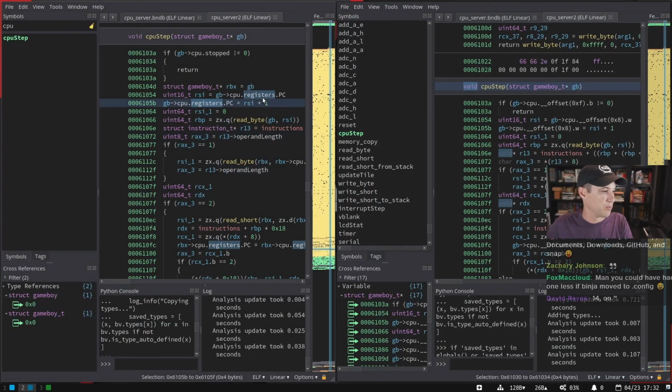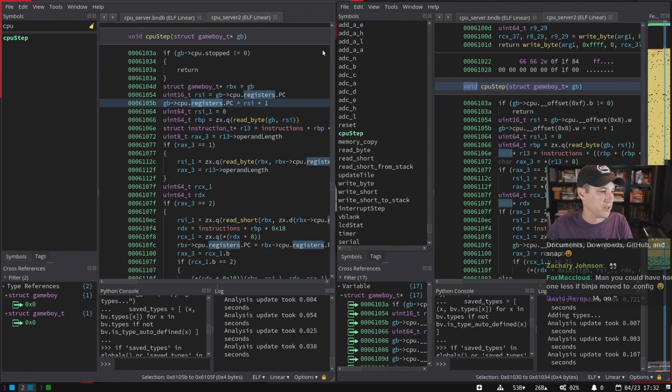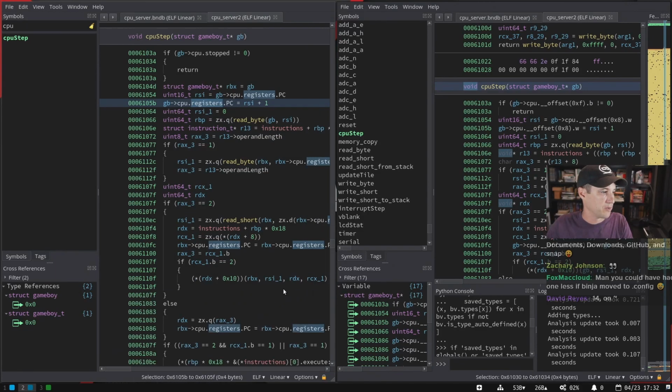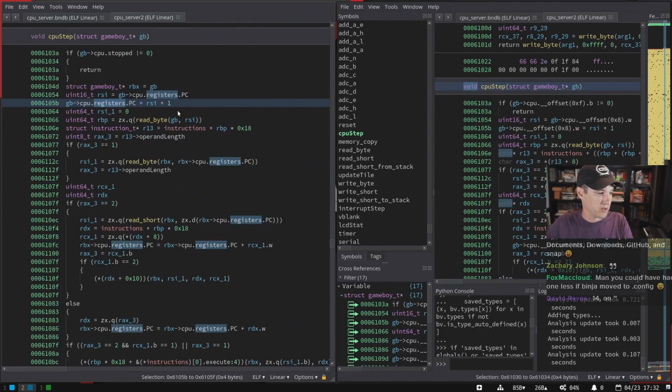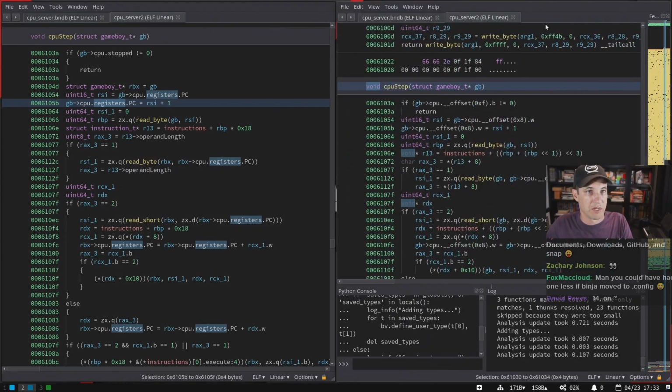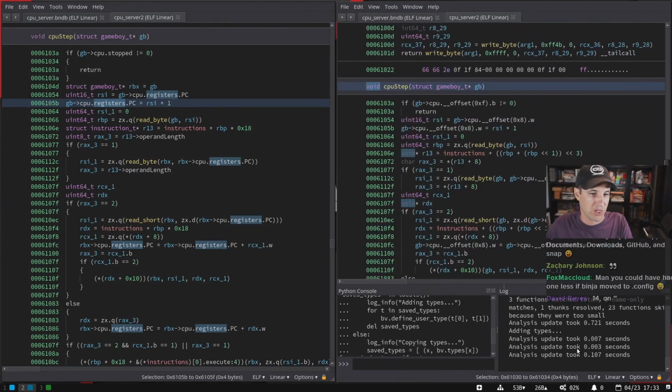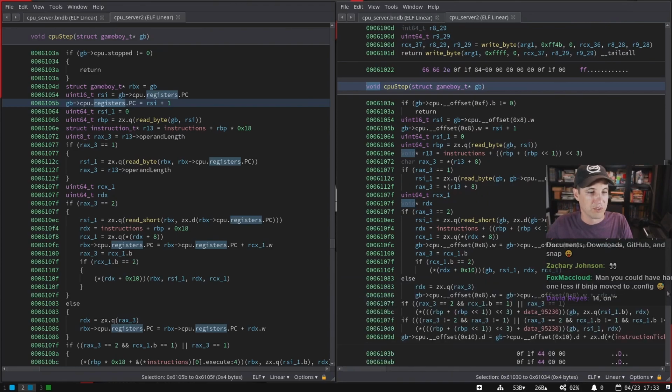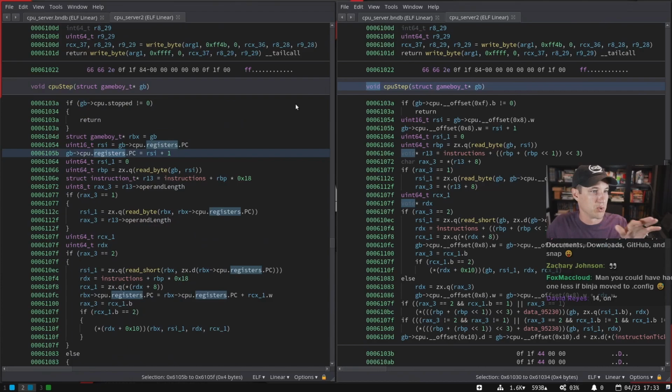And here's another good example where I want to lay out. So I'm actually going to turn off the feature map. I'm going to turn off the log, turn off the Python console, turn off cross references, turn off symbols, turn off tags, and we're going to call this minimal. Of course, I can't save that layout with the stable version, but we can at least manually make those same changes. And we'll just have to go reset the window layout when we get back. Okay. So now we've got a nice side by side between these two different versions.